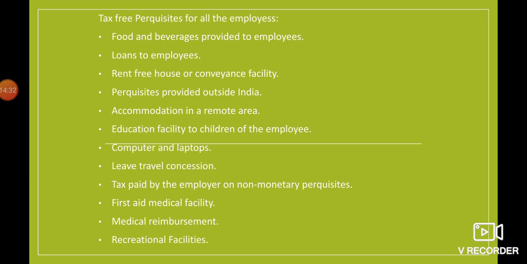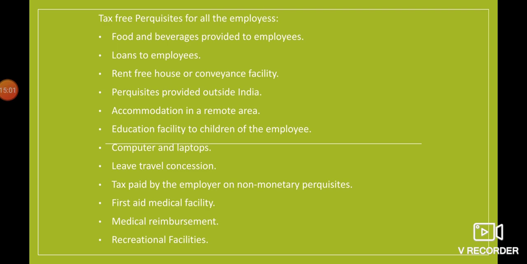Tax paid by the employer on non-monetary perquisites: if the employer is paying some tax on non-monetary perquisites, the perquisites which have no value, it is very clear, non-monetary. And after that, first aid medical facility: if it is being provided by the company, even that will be tax free, there will be no tax.